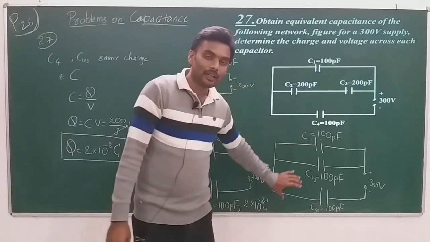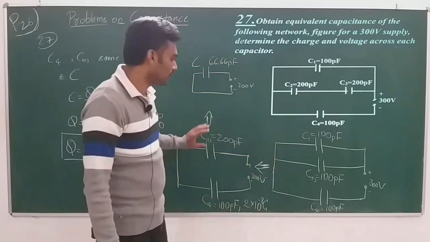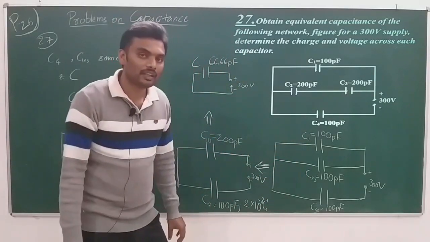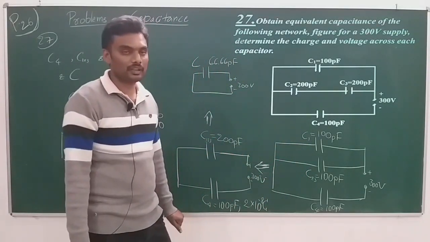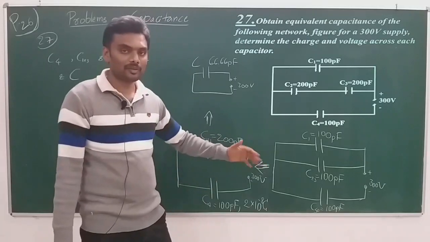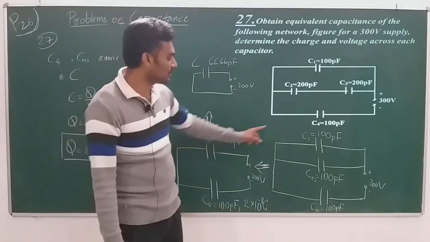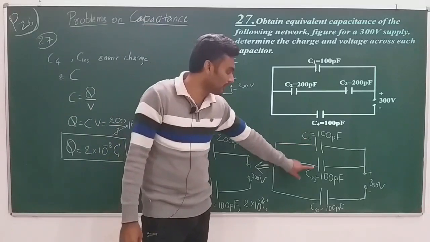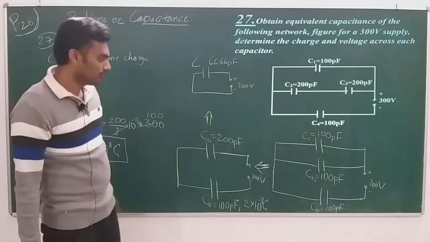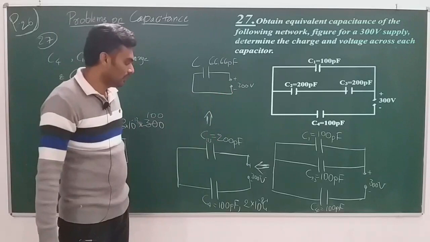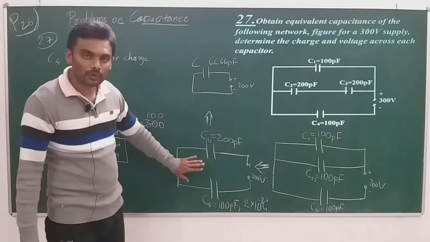So when you have a parallel combination, what is constant there? Voltage is constant, but the charges can be different. The charge is actually the sum of the charge on this plus the charge on this. So we cannot get the charge there.